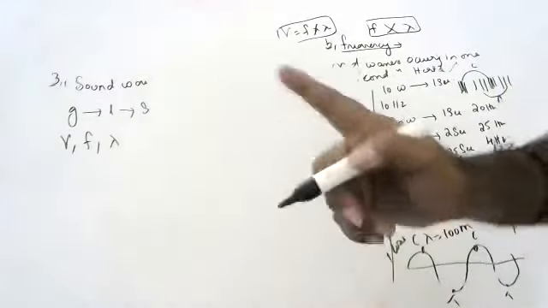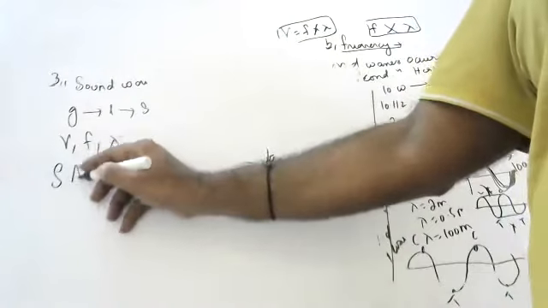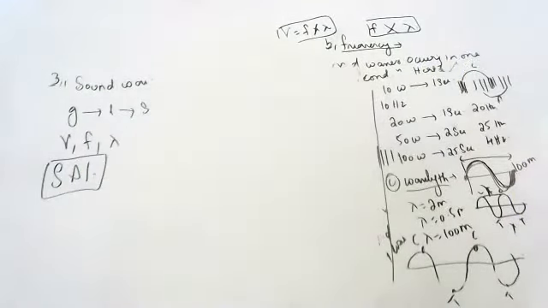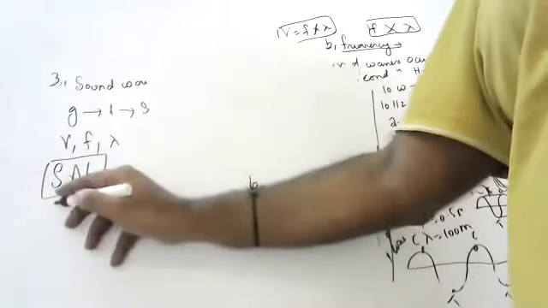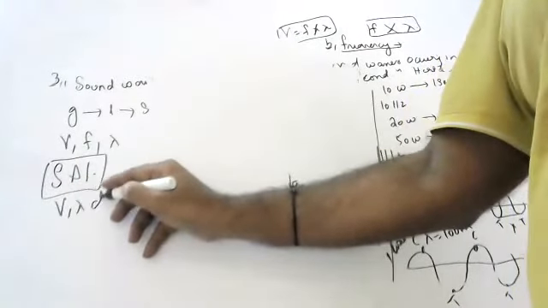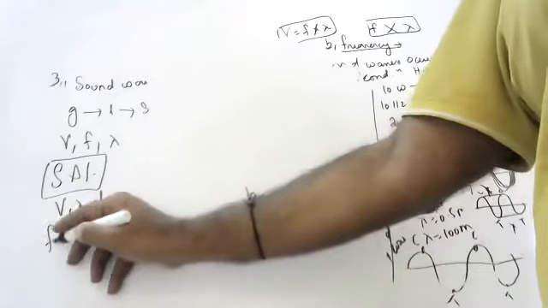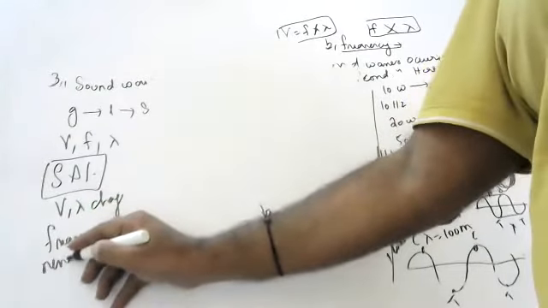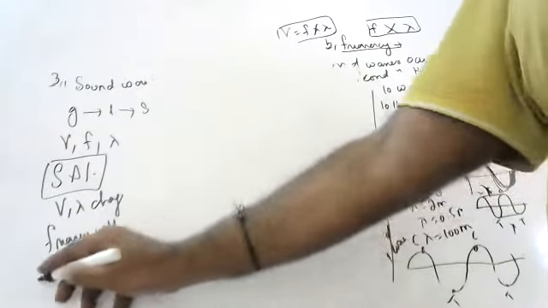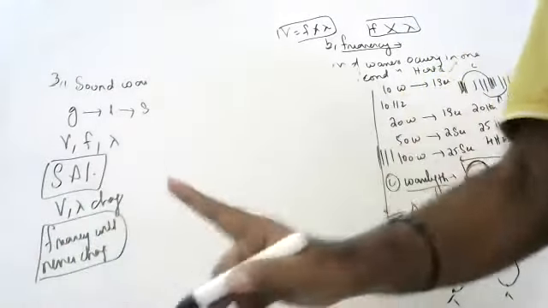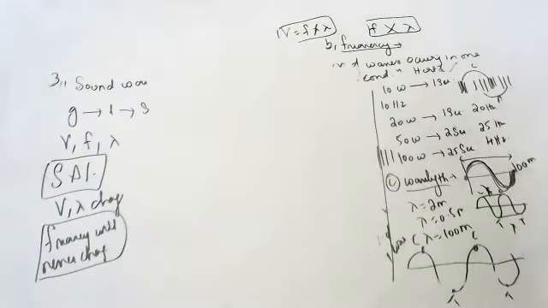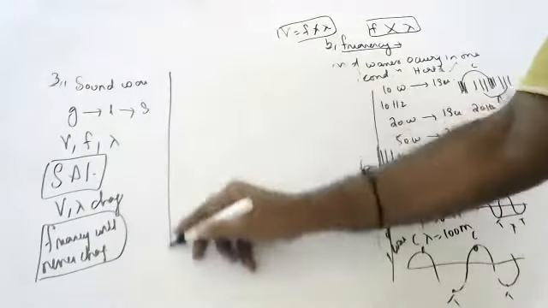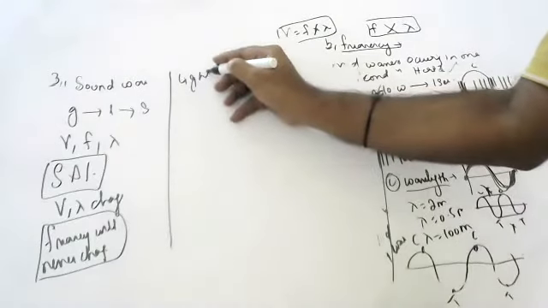Whether it is sound or light, children. Remember, whether it is sound or light. In future also light is important. In 8th class also you have light. In sound and light, velocity and wavelength will change, children, and frequency will never change. How many mediums you change, frequency will never change. Velocity and wavelength will change. But for sound and light, the speed change is opposite.